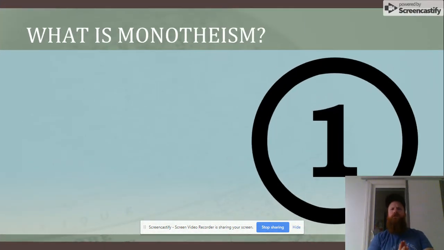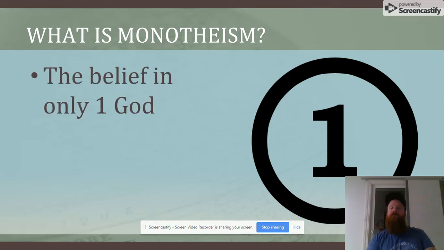Okay, so now we're going to talk about what is monotheism. There's a big one with a circle in it. That's a huge indicator. Okay, so mono means one. Theism means the belief in God or gods. So if mono means one, then poly would mean multiple, right? That's the opposite of monotheism. So obviously, monotheism is the belief in only one God.